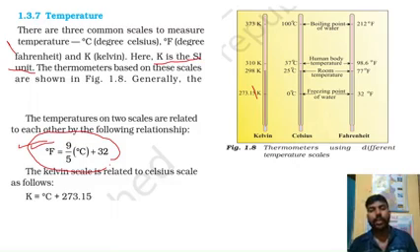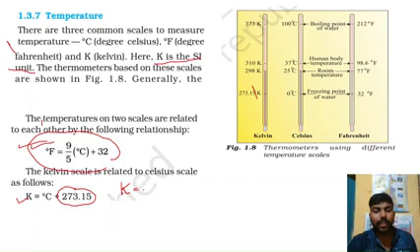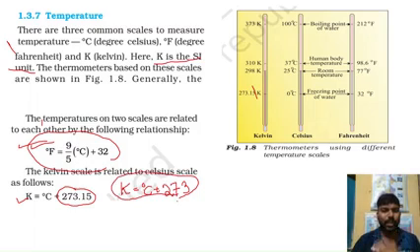Another formula shows the relationship between the Celsius and Kelvin scales: Kelvin equals degree centigrade plus 273.15. The value 273.15 has been given here, but you can use the rounded-up value, degree centigrade plus 273, to measure the temperature in Kelvin. Generally we do this.